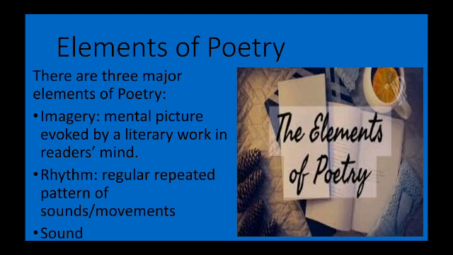Imagery is usually defined in literature as the mental picture that a work of art evokes in the mind of the reader. While rhyme is all about the repeated pattern of sounds in a poem.